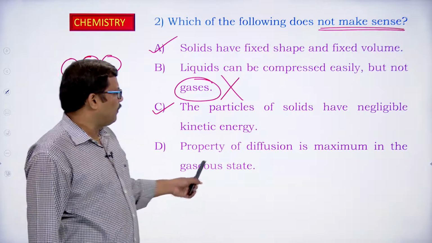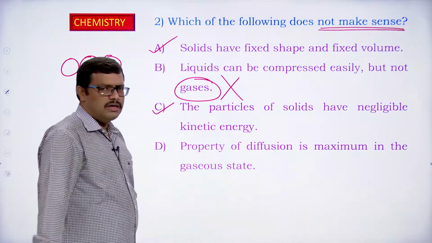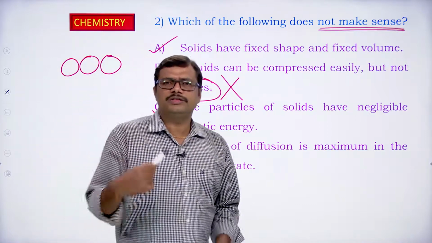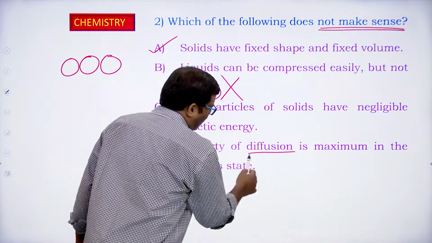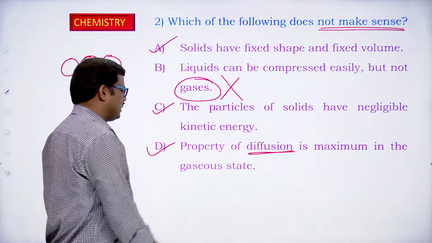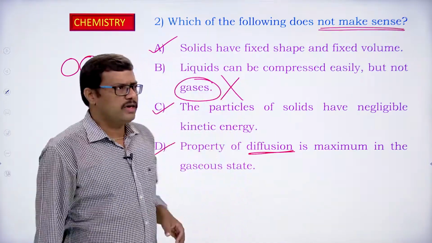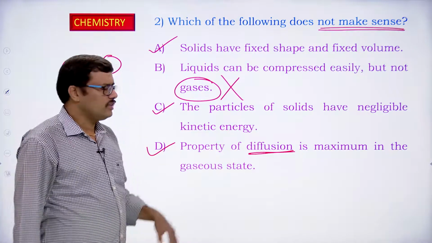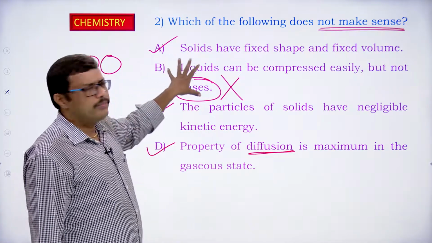Property of diffusion is maximum in the case of the gaseous state. Yes, diffusion means the spontaneous mixing of components. Diffusion is the property of a gas. So the property of diffusion is maximum in the case of gases. That is also a correct statement. So among the given 4 options, A is correct, C is correct, D is correct. Which is not correct? B is not correct.